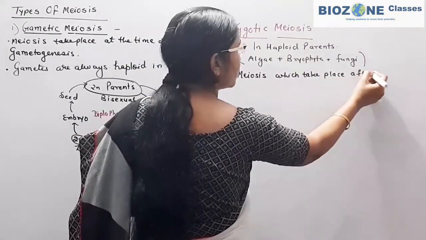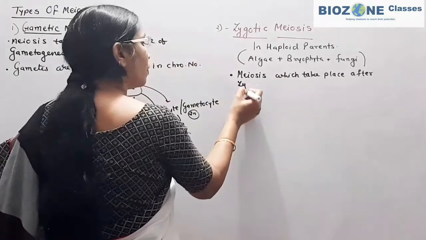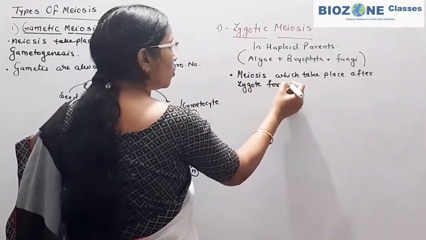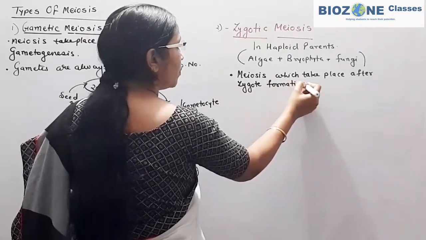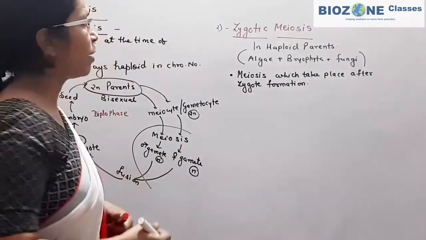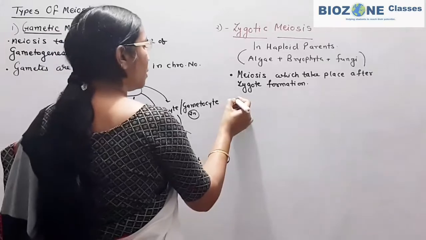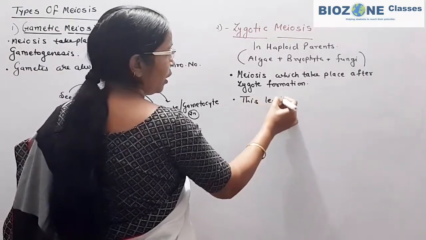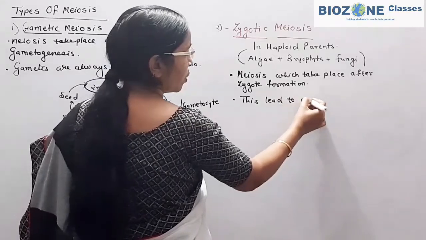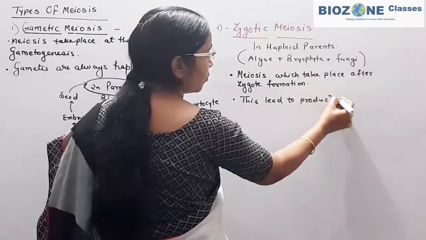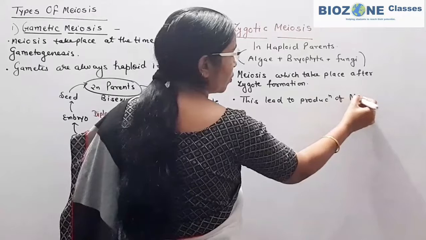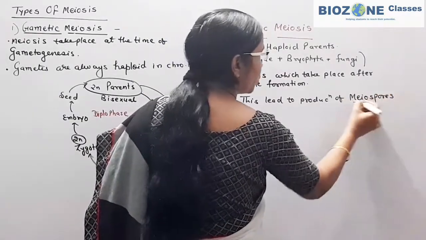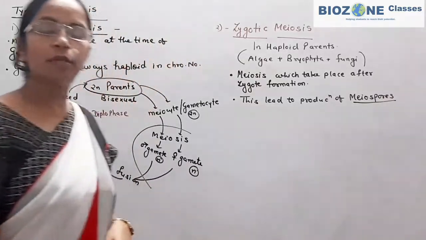after zygote formation is called zygotic meiosis. This meiosis leads to the production of meiospores, spores which are produced upon meiosis division.